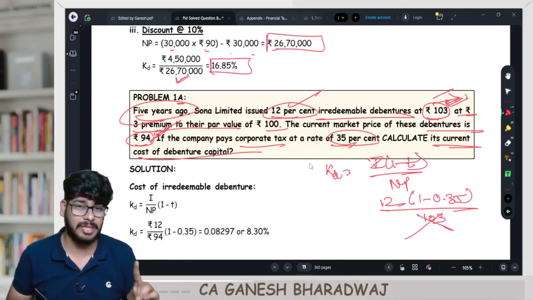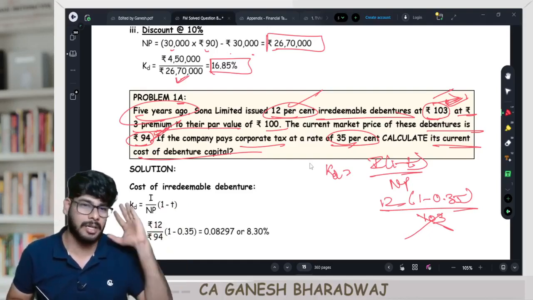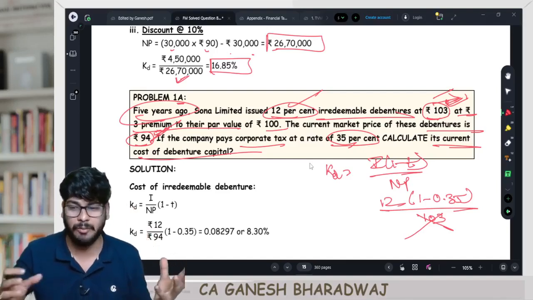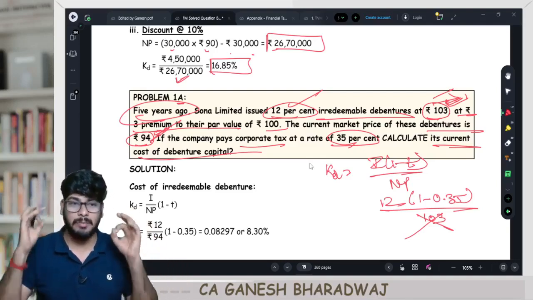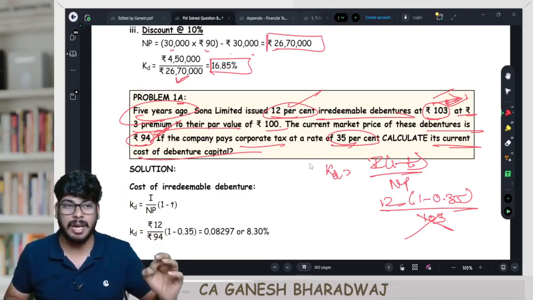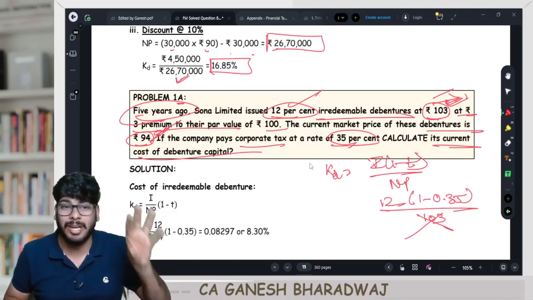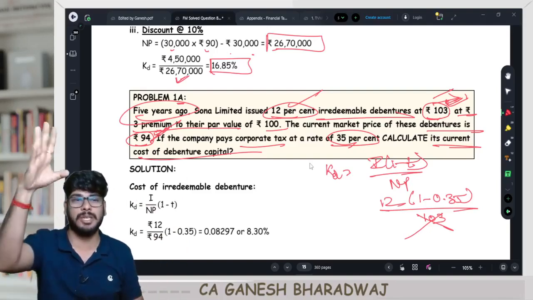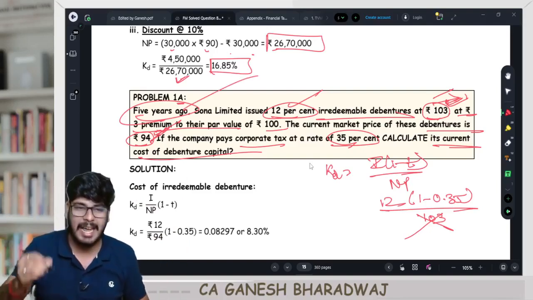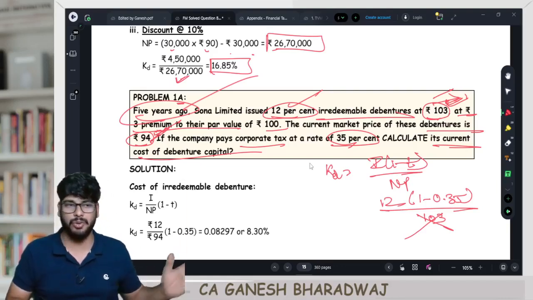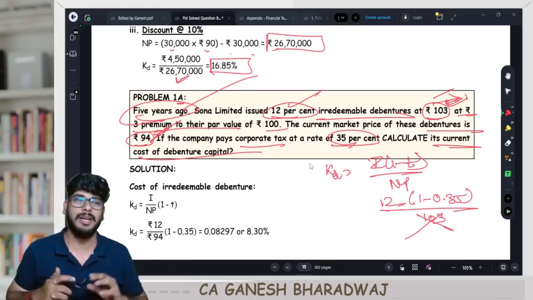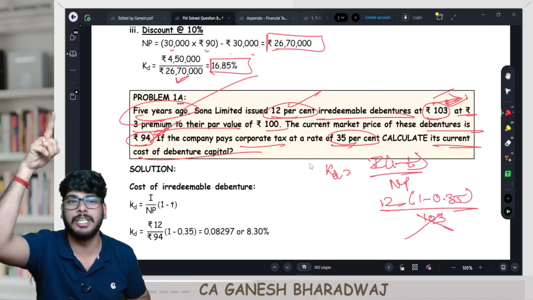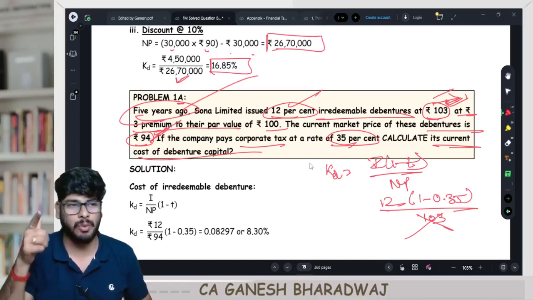Guys, are you able to follow this? A very important and a critical understanding that you need to have. Able to follow this? Yes, write it down somewhere, in a way in which you understand. But remember this, past data is irrelevant, and we are not in a subject to record the actual cost. We are in a subject that takes a decision which is futuristic in nature. So even though this is an existing debenture, a past debenture issued, the intention of calculating KD is to know what will be the cost of debenture in case I go to the market today for raising this money. Are you able to understand?